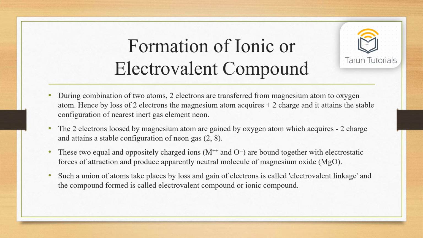Hence, by loss of two electrons, the magnesium atom acquires a +2 charge and attains the stable configuration of the nearest inert gas element, neon. The two electrons lost by the magnesium atom are gained by the oxygen atom, which acquires a -2 charge and attains the stable configuration of neon, 2,8. These two equal and oppositely charged ions are bound together by electrostatic forces of attraction and produce an apparently neutral molecule of magnesium oxide. Such a union of atoms by loss and gain of electrons is called electrovalent linkage, and the compound formed is called an electrovalent compound or ionic compound.